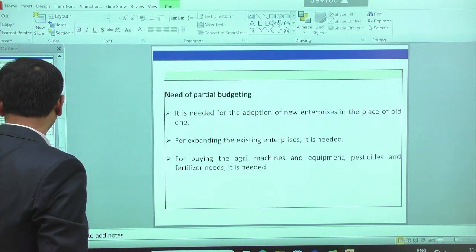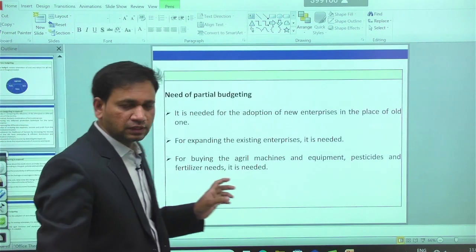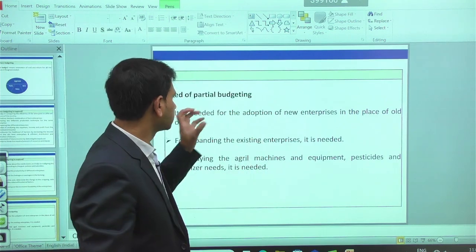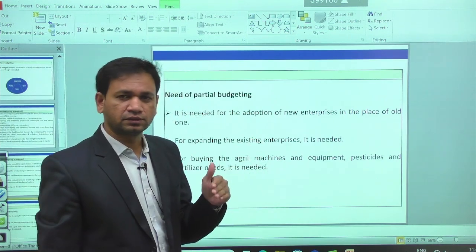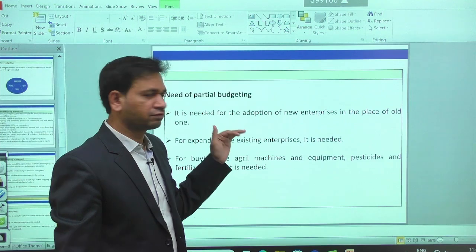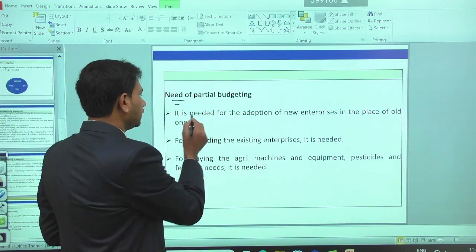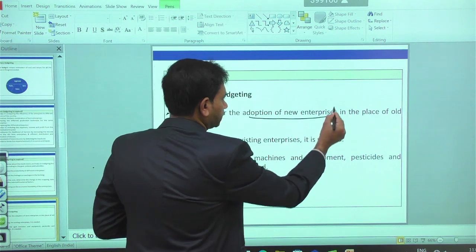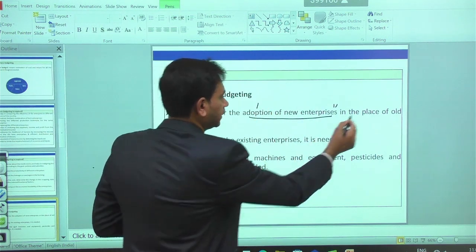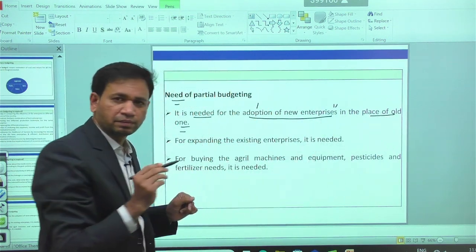Then apart from that, we have the need for partial budgeting. Partial budgeting, as we said, is applicable only to part of the enterprise. Why is it required? It is needed for the adoption of new enterprises in place of the old one.